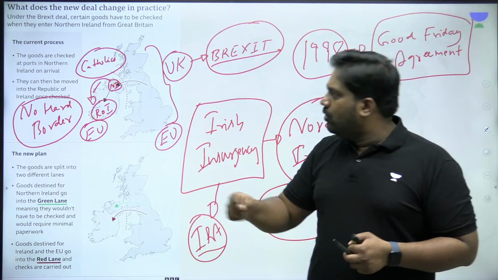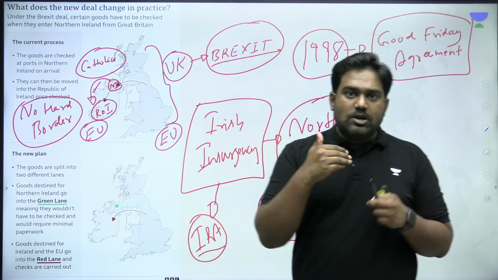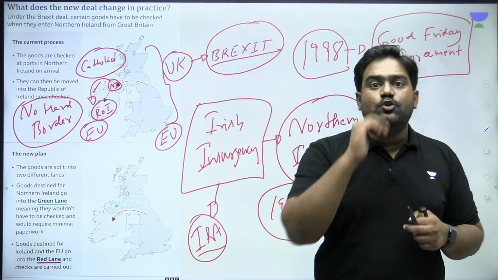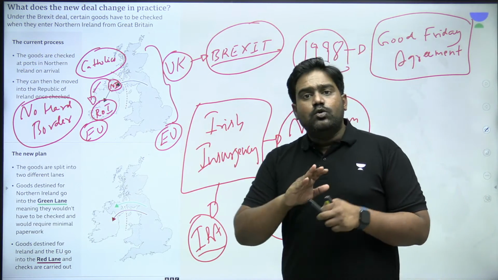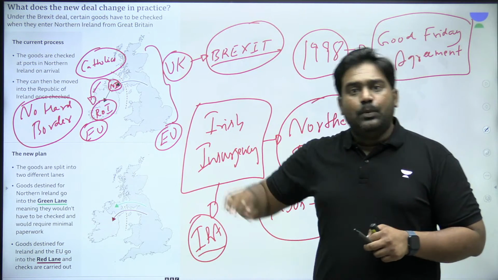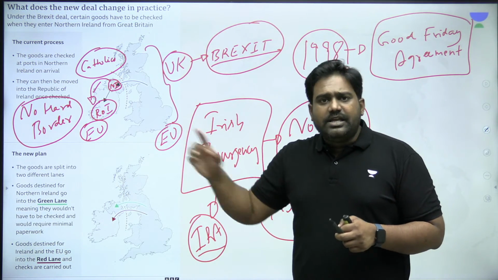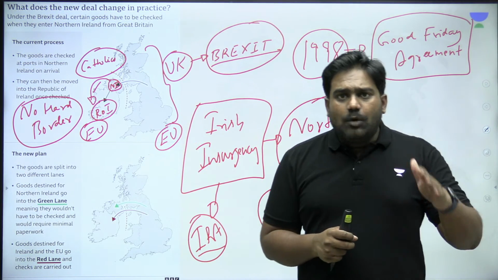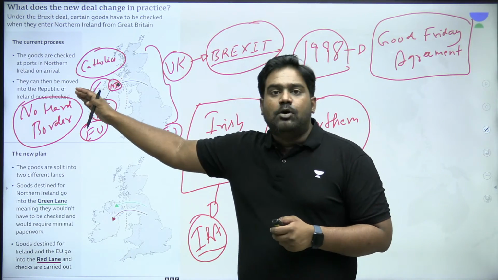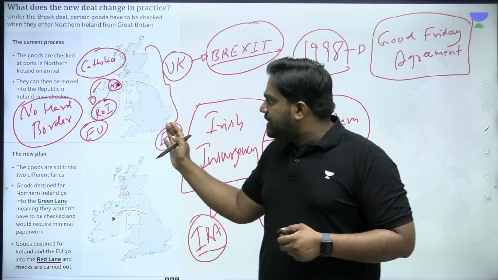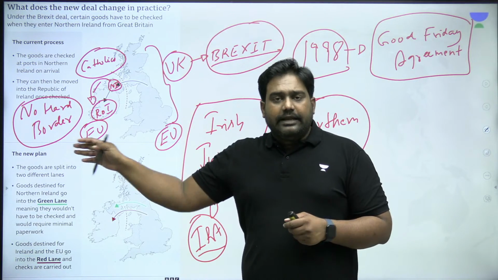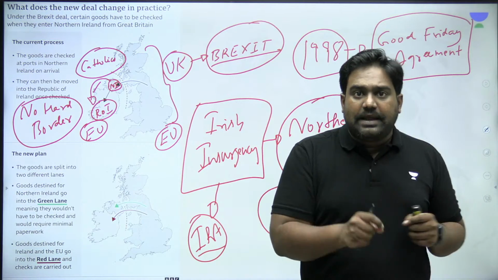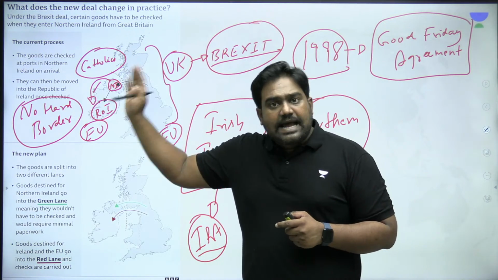What will be the border control along this sensitive border between Northern Ireland, which is British territory, and Republic of Ireland, which is a separate country that is a EU member? Because EU rules will not allow a free border with a non-EU country. Now that UK became a non-EU member, right, it became a non-EU country, European Union will not tolerate any kind of free borders here. If there are goods entering from UK to Republic of Ireland, it is as good as goods are entering from UK to EU market, which means EU will expect these goods to be checked and taxed accordingly.